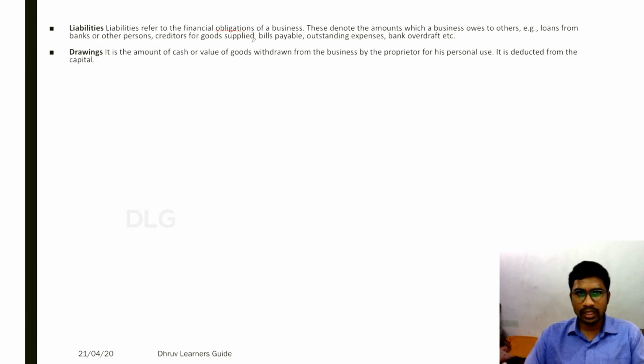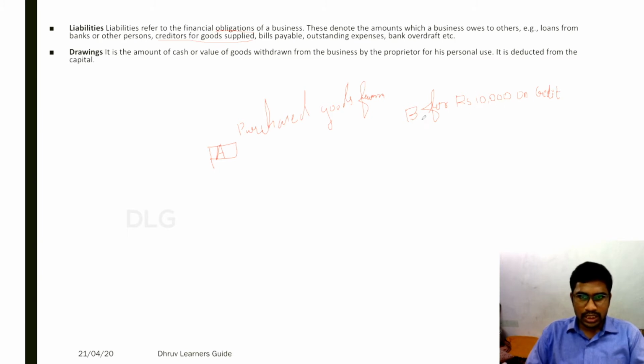Creditors for goods supplied. For example, A purchased goods from B for rupees 10,000 on credit. So for A, B is said to be a creditor. Why? Because A is purchasing goods from B and A is supposed to pay 10,000 in future. So till that time, this 10,000 shall be shown in the liabilities side of the balance sheet as creditor.